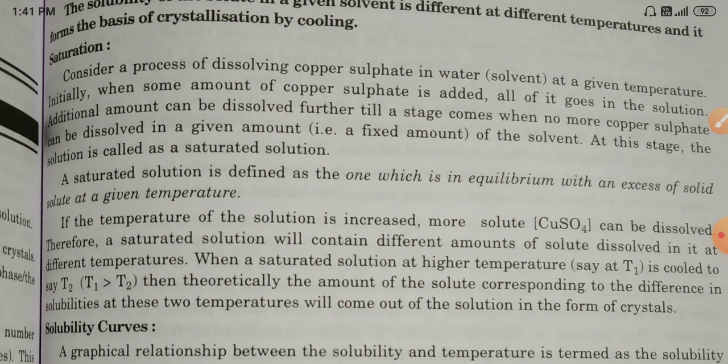The solution is then called a saturated solution.